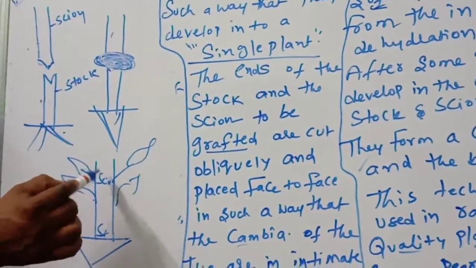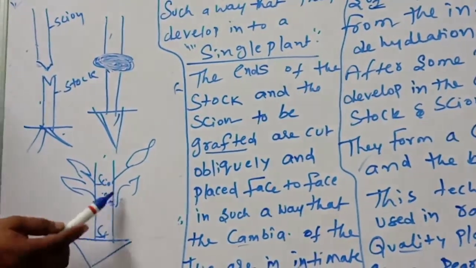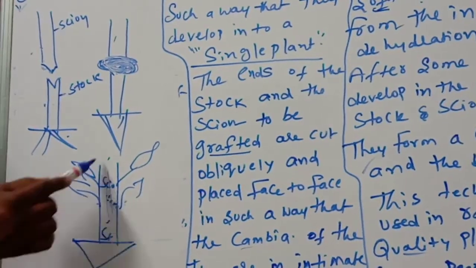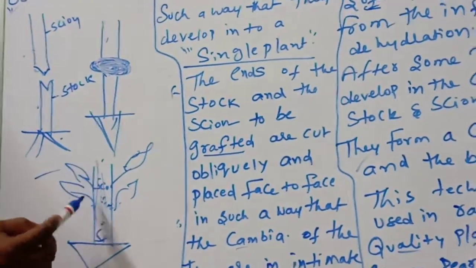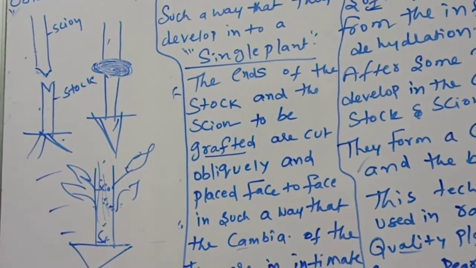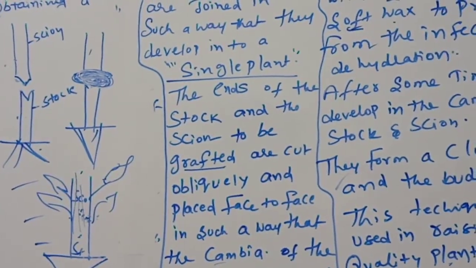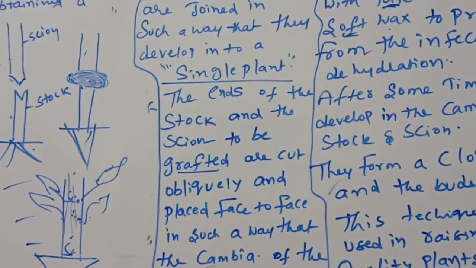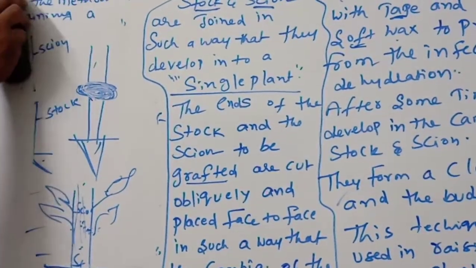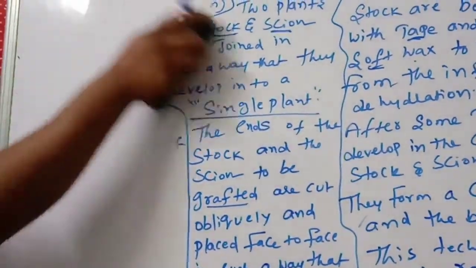After some time, new cells will develop in the cambia of the stalk and scion, and they form a close union. Examples where we can see this kind of thing are guava, pear, rubber, mango, such kinds of plants. Okay, children, what are the uses or the benefits of vegetative propagation? We are going to see now.